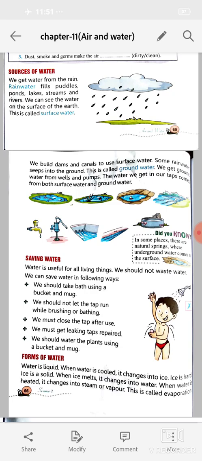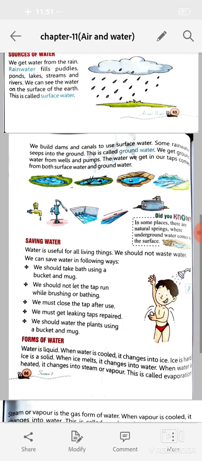Some rainwater seeps into the ground. This is called groundwater. We get groundwater from wells and pumps. The water we get in our taps comes from both surface water and groundwater.